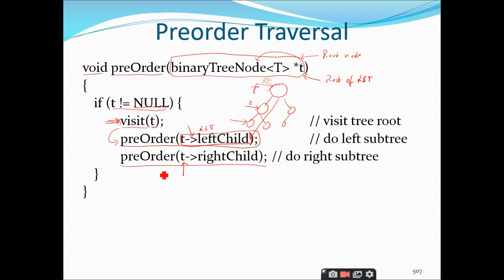Root node t, sir. Right. So we are going to process the right child, or the right subtree, with respect to this preorder. That's it. Very simple function. When you implement the traversals using the recursive technique, it is a very simple function, but the tracing of the program is somewhat complex. Otherwise, the logic involved in implementing the preorder traversal is a very, very simple topic.